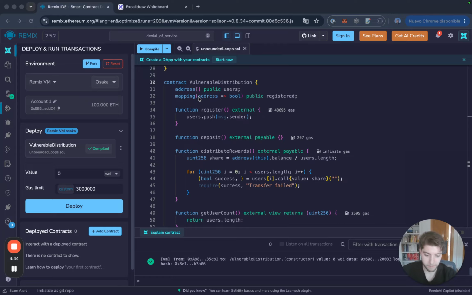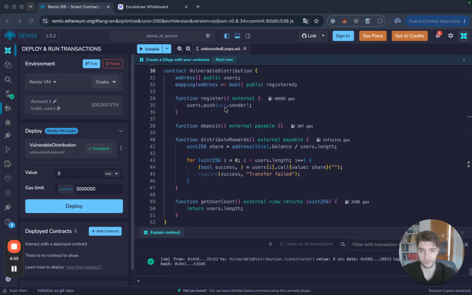Then we have a mapping that matches the user with a true or false value, which is basically whether the user has registered in the protocol or not. Then we have a register function. Now, to make the example easier for you guys to see and for me to run it, I have not done any type of checks. In this case, the same user with the same address can register multiple times.